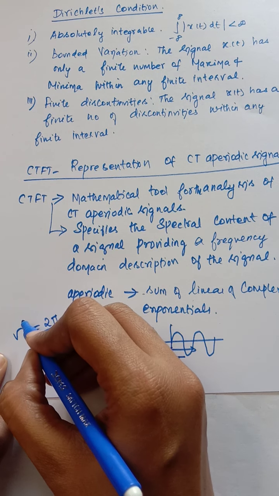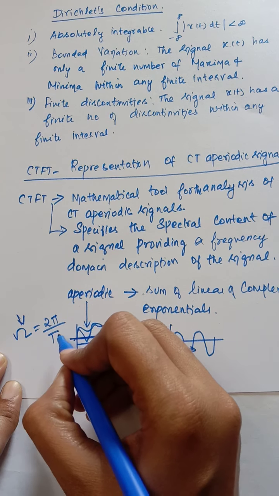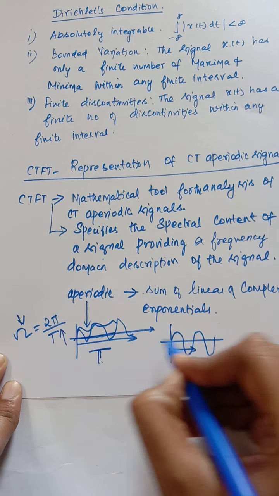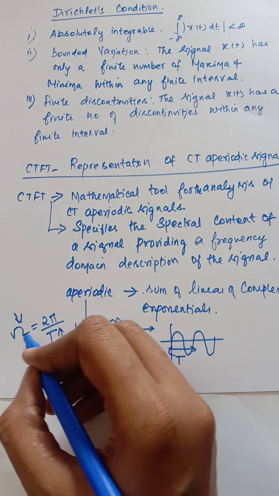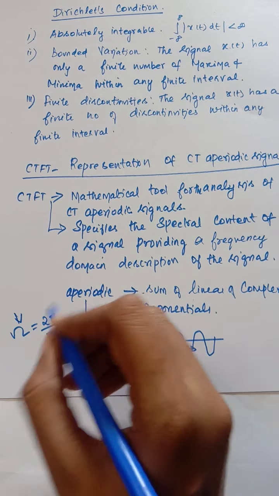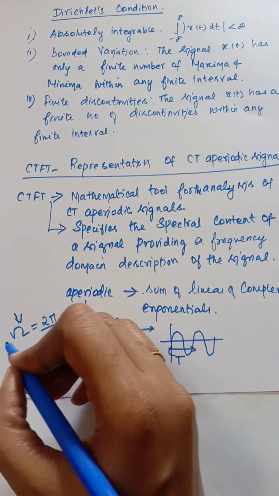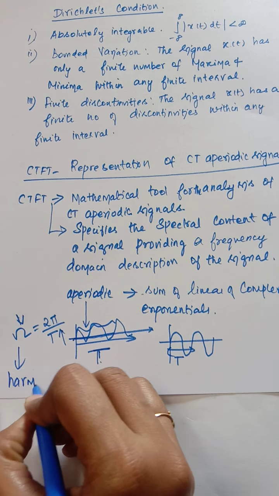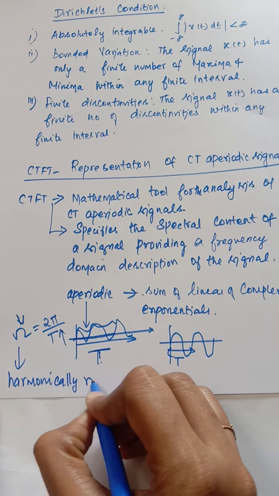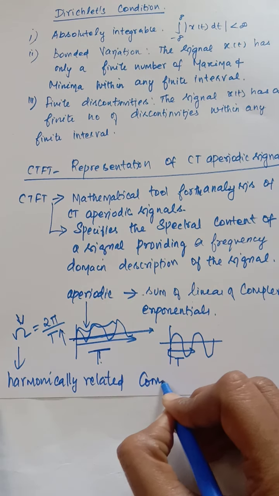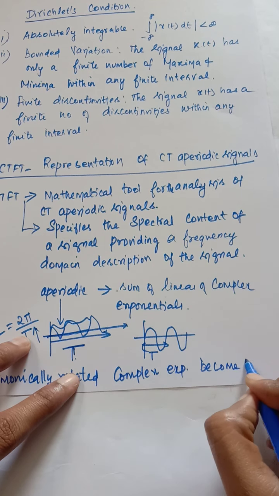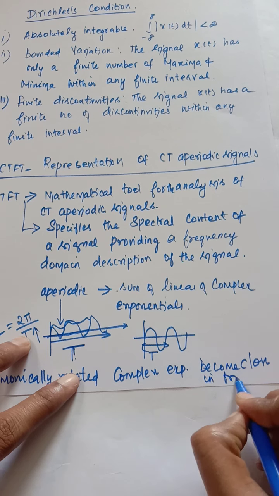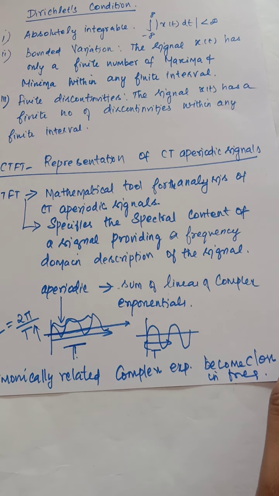As T increases to a larger extent, the fundamental frequency decreases. So the harmonically related complex exponentials become closer in frequency. As the time period becomes infinity, the frequency components become closer.